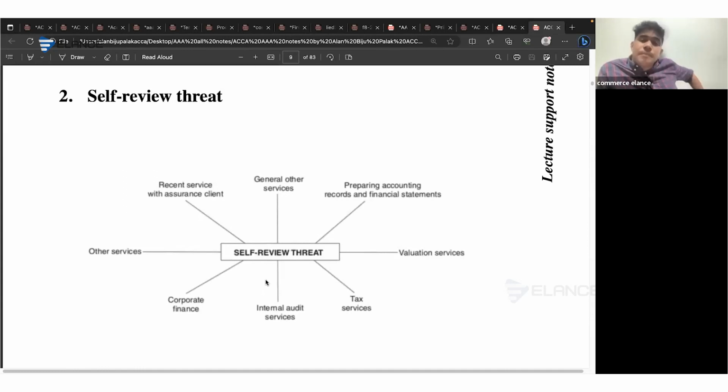If any of the audit team members have already provided a service to the client, we should remove that individual from the team. Or consider that if the client is requesting the audit firm for a new service, in that case, you need to consider whether it's a new client or whether it's a listed client or a non-listed client. If it's a listed client, you should politely decline that. As per the rule book, you are not allowed to provide any service to a newly listed client or a listed client at least. However, on the other hand, if it's a non-listed client, you can provide them service by using separate engagement teams.